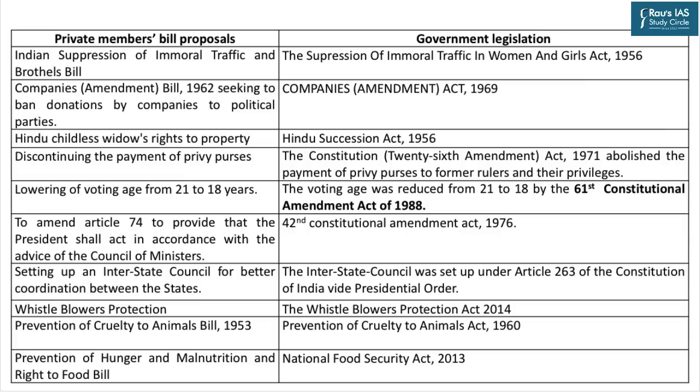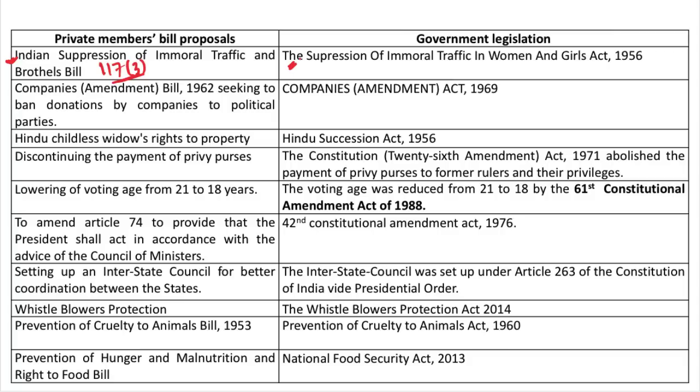For example, Dr. Sita Paramanand introduced the Indian Suppression of Immoral Traffic and Brothels Bill back in 1953. But the bill could not be discussed in the House because the presidential recommendation that was required under Article 117(3) could not be fetched. But later, government legislation on the subject came in the form of the Suppression of Immoral Traffic in Women and Girls Act 1956.